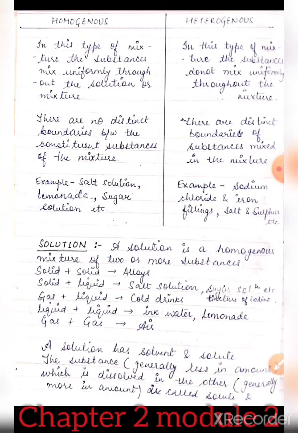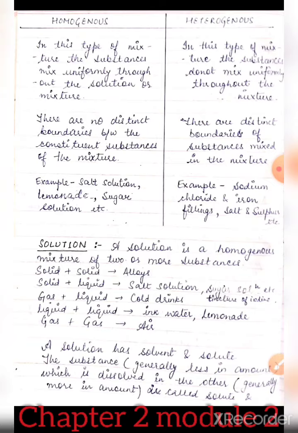But in solutions generally one of the parts is water, or you can say any liquid. Now we shall consider the next topic, which is based on that only. A solution has solvent and solute. Solvent is in more quantity, that is, the thing which is more in amount is the solvent, whereas the substance which is less in amount is the solute.